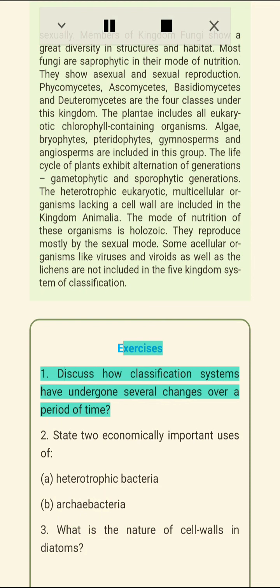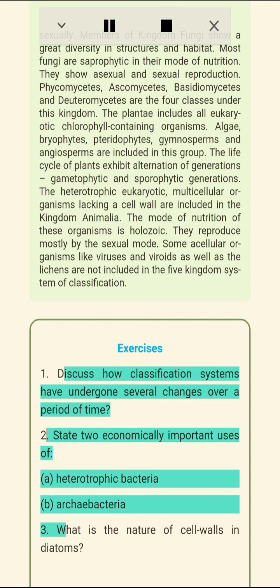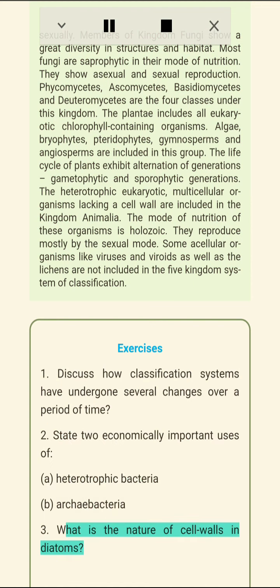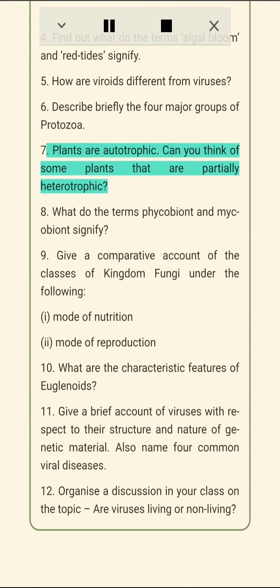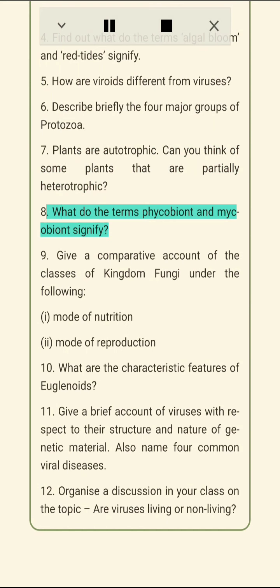Exercises. 1. Discuss how classification systems have undergone several changes over a period of time. 2. State two economically important uses of a) heterotrophic bacteria, b) Archaebacteria. 3. What is the nature of cell walls in diatoms? 4. Find out what the terms algal bloom and red tide signify. 5. How are viroids different from viruses? 6. Describe briefly the four major groups of protozoa. 7. Plants are autotrophic. Can you think of some plants that are partially heterotrophic?